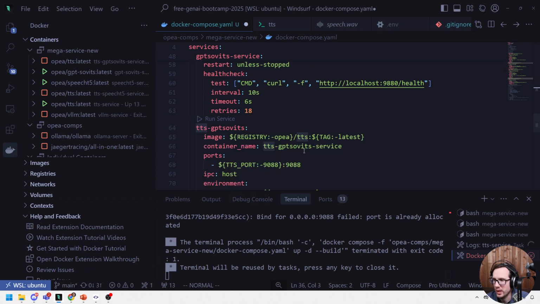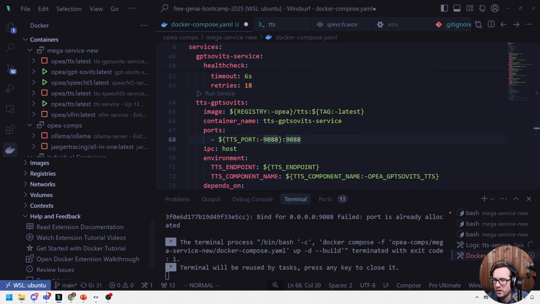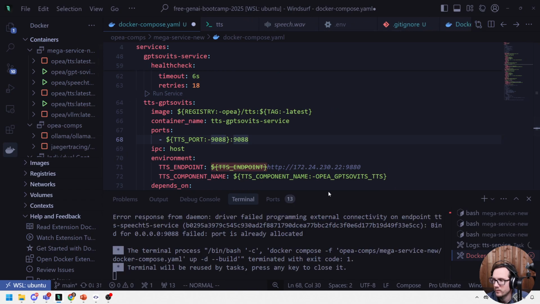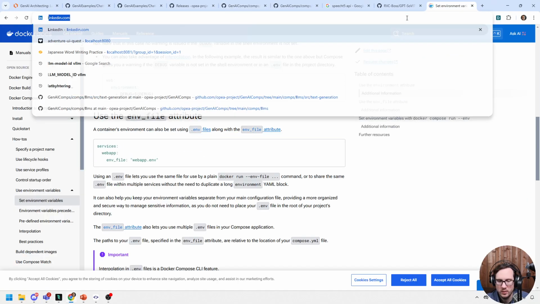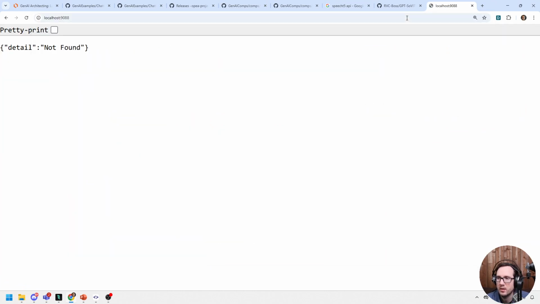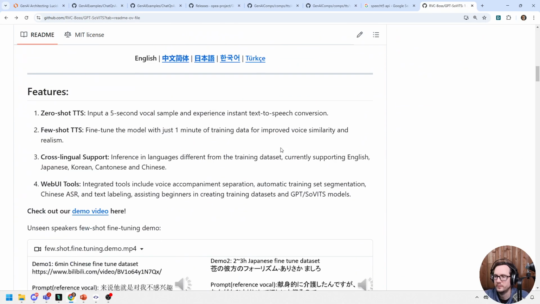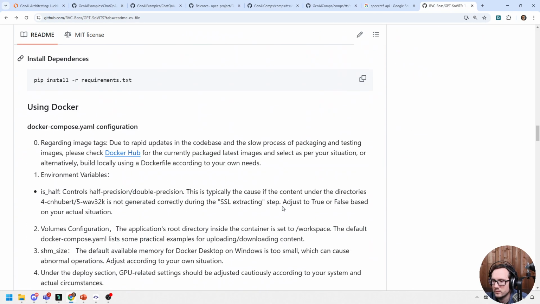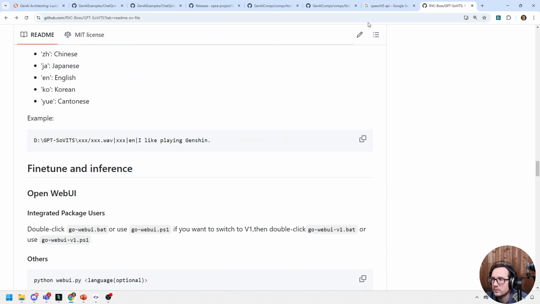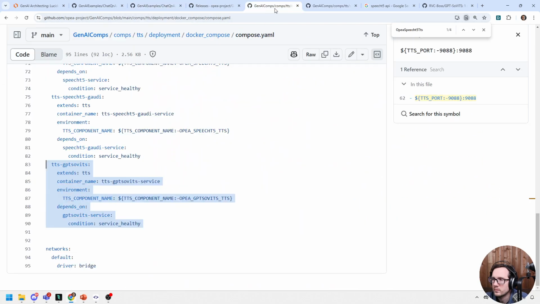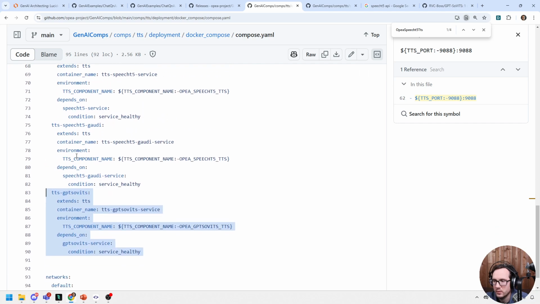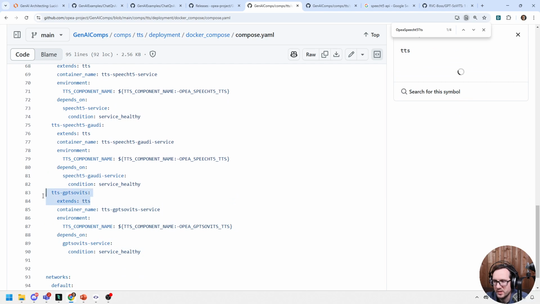But we need to go to whatever the port is for this one, which is on 9088. So I want to see now, can we access this 9088 port anywhere? So if we go to my host here, we say localhost 9088. Can we access it? Not found. What I'm looking for here is, well, obviously the service is running. TTS, well, this one extends it. We don't need to extend it.